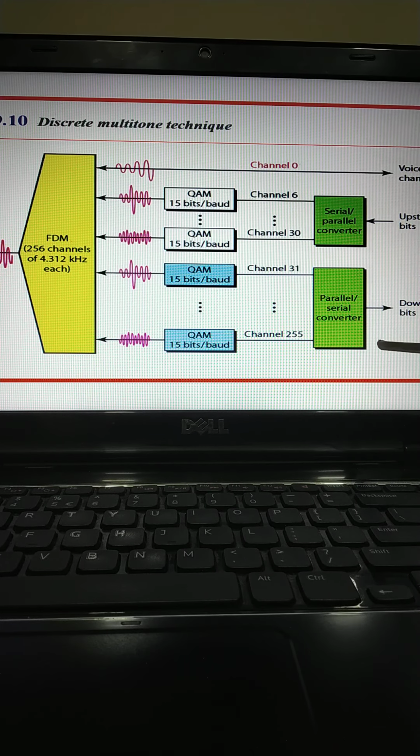So this is how the bandwidth division is made in the ADSL technology, as you could see over here. Now this particular figure shows an ADSL modem. The local loop connects to a splitter which separates the voice and the data communication.